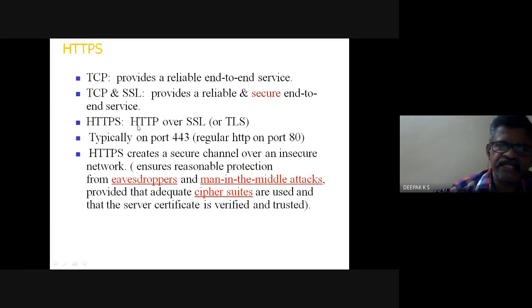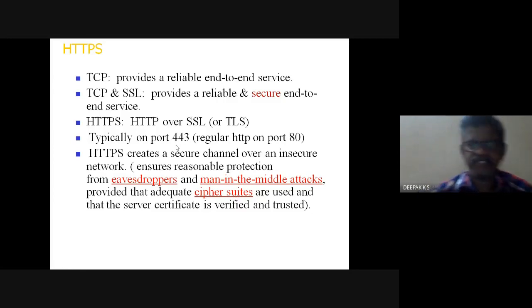HTTPS is HTTP over SSL or HTTP over TLS. You are adding the security features of SSL or TLS over the HTTP protocol, which is normally the protocol we use for browsing, etc. And the port numbers are different. Regular HTTP has this number and HTTPS has this number.